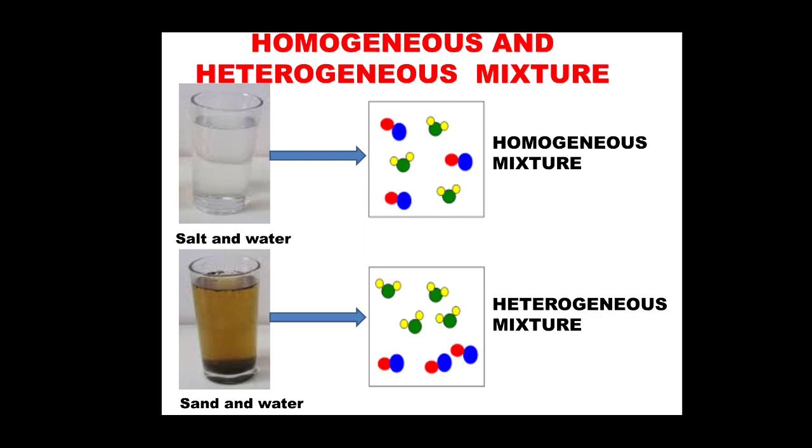But maybe in the last or another spoon of water, the particles will not be the same as you have seen earlier, right? Because the particles may settle down, because they are not dissolving, so they are moving all around. So this type of mixture is known as heterogeneous. Clear?